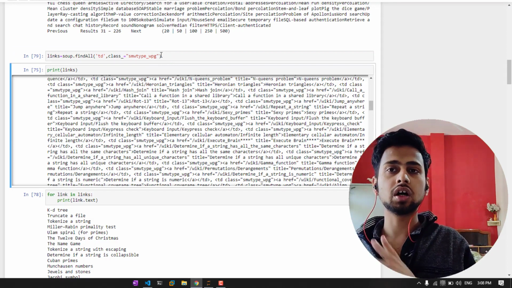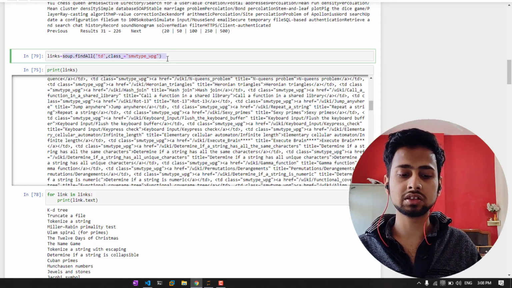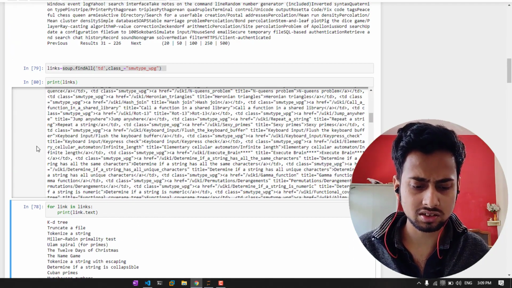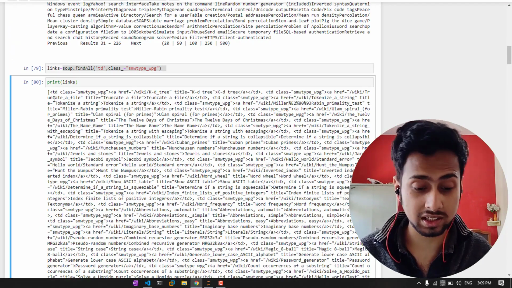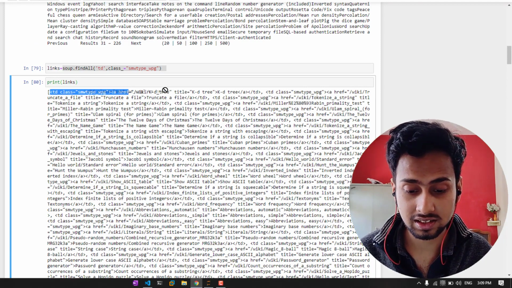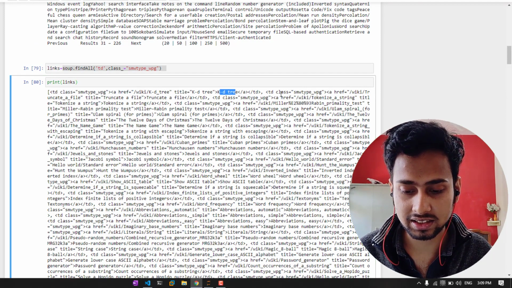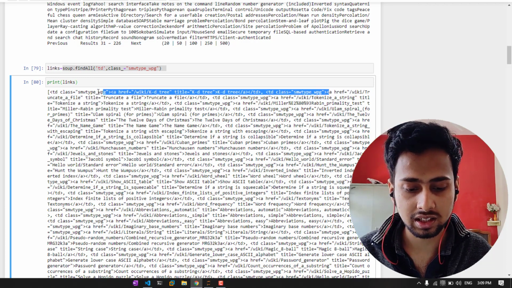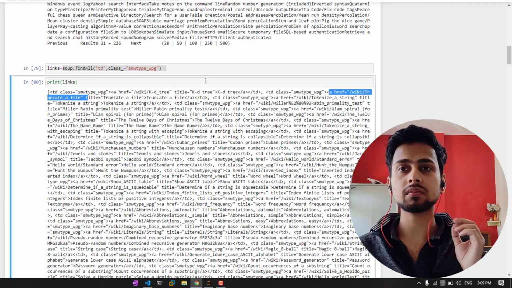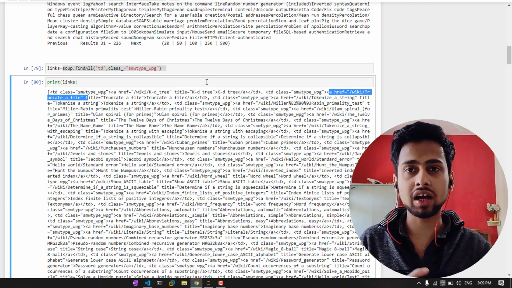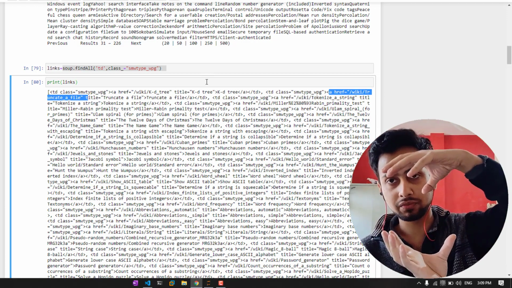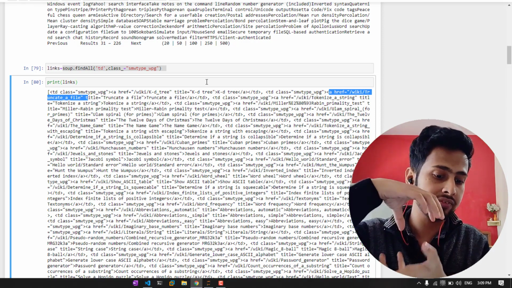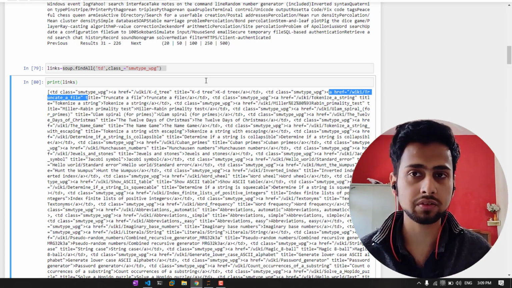So we have got all the links by writing a single command, links.findAll. But if I print these links, this is not the most prettified version of the links. As you can see, it shows TD class this, and then here it is writing KD tree, and then SVG, and then here is where the link officially starts. So this .findAll is going to select all the HTML within whatever you have specified. It is just going to compress that HTML and save it inside the variable that you are currently working with.